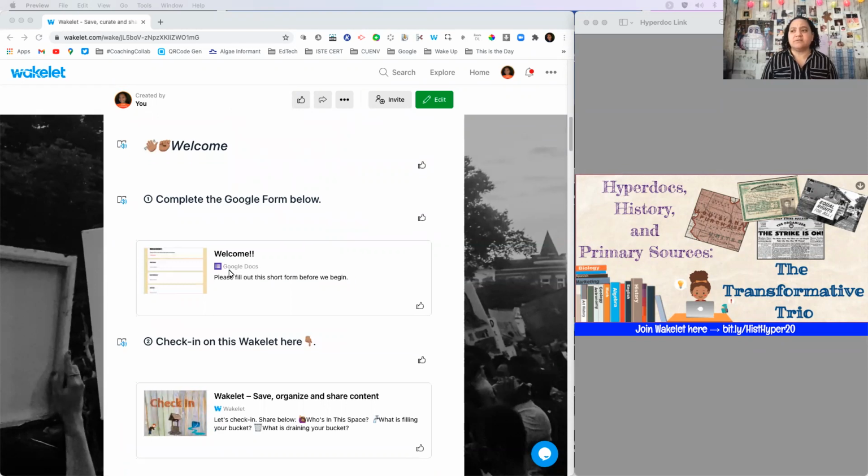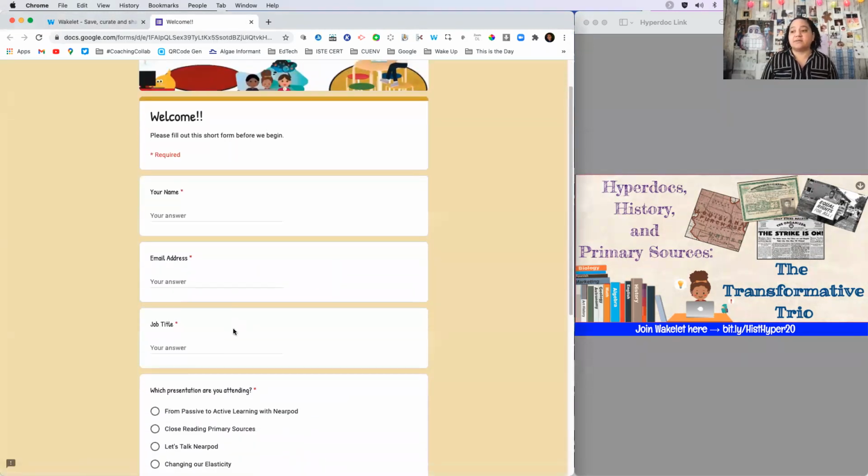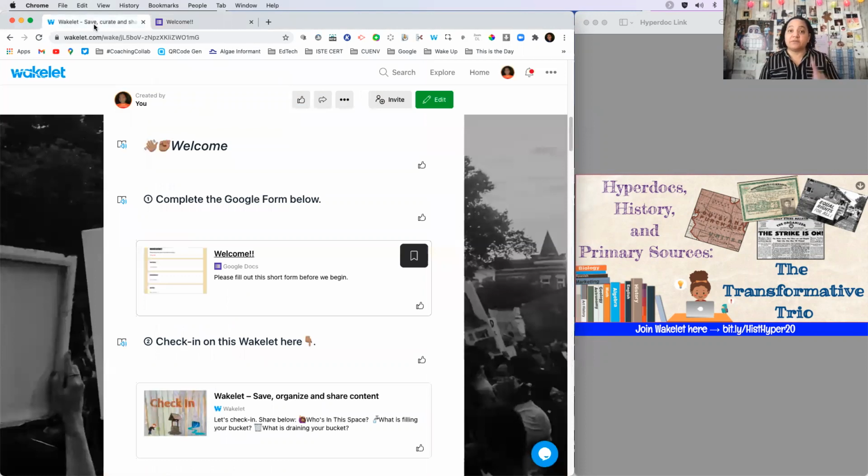There's a Google form. If you go ahead and click where it says welcome, it will bring you to a form. If you would go ahead and fill that out. The session is listed there if you would access that. That's the first part. You fill out that form.